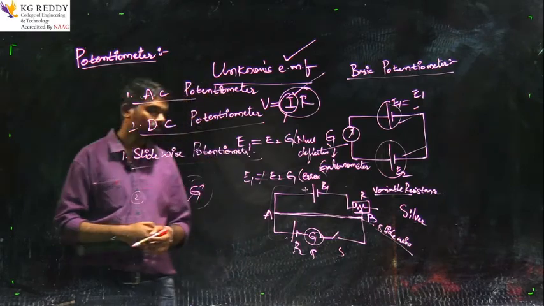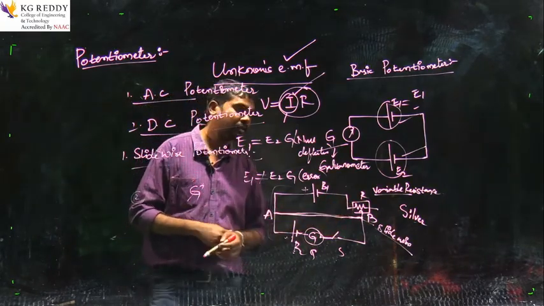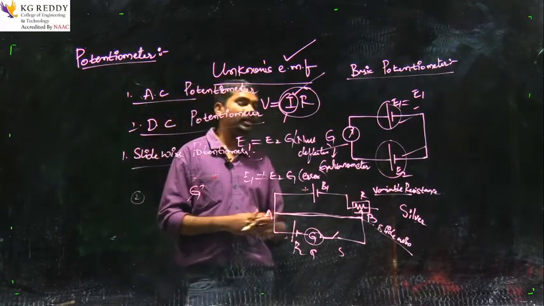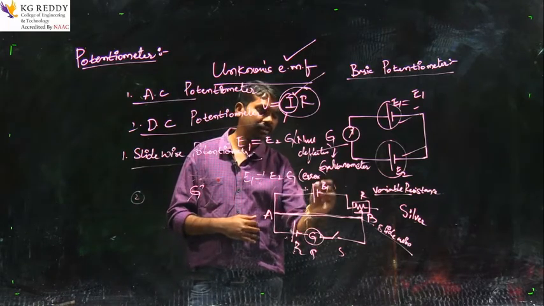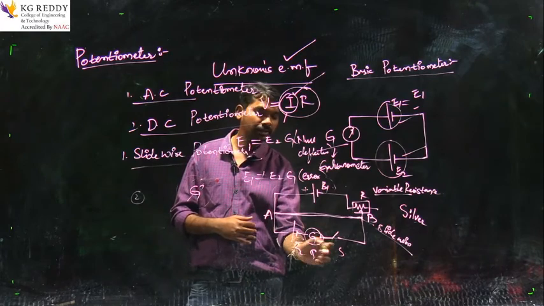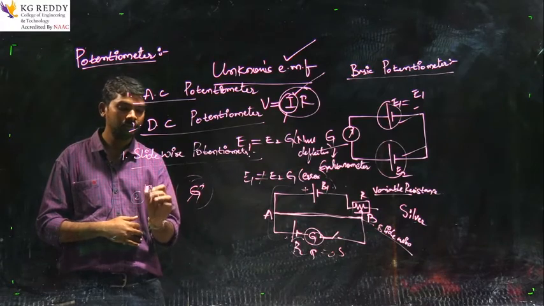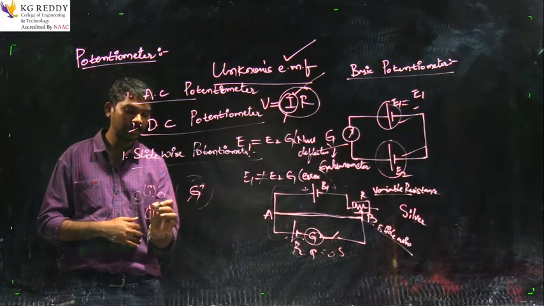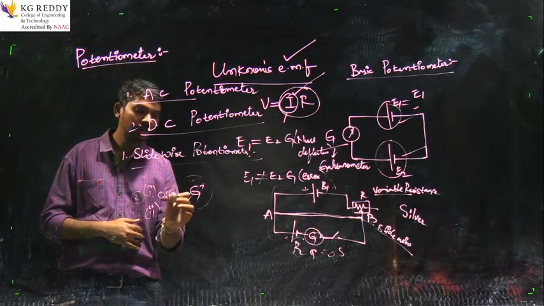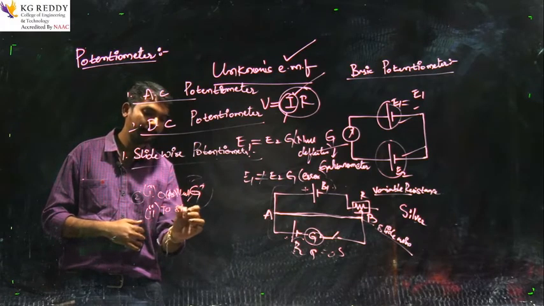Here a variable resistance is placed. The main intention is to balance the voltages of battery 1 and battery 2, so that we get 0.